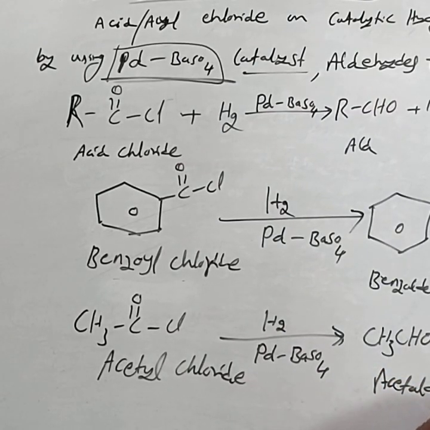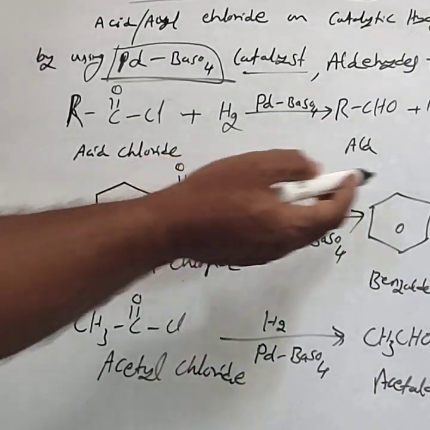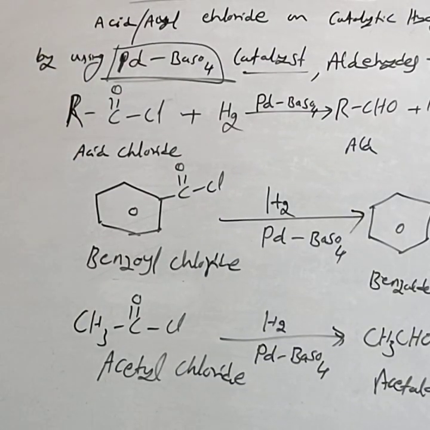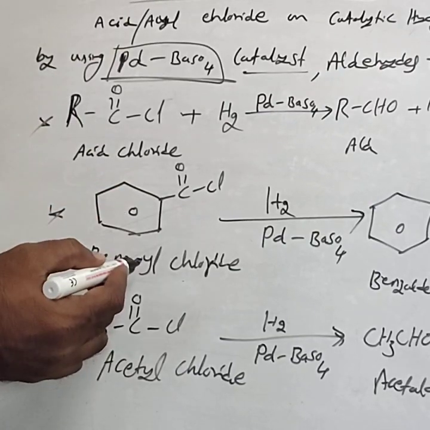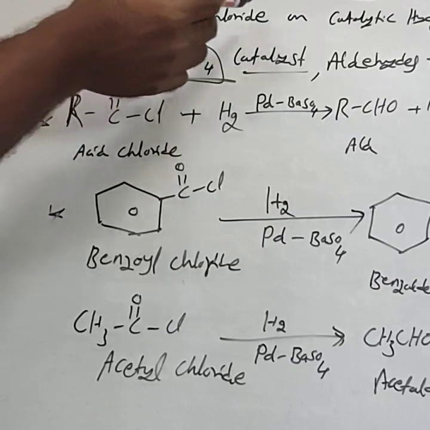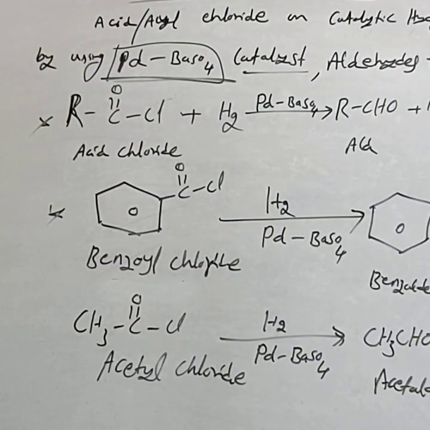Commonly, they are giving that benzaldehyde preparation, benzoyl chloride to benzaldehyde. This is about the Rosenmund. All the students must practice this general reaction and benzoyl chloride. In words, acid chlorides or acyl chlorides on catalytic hydrogenation by using palladium supported by barium sulfate catalyst, aldehydes are formed. This is about the Rosenmund's reduction.